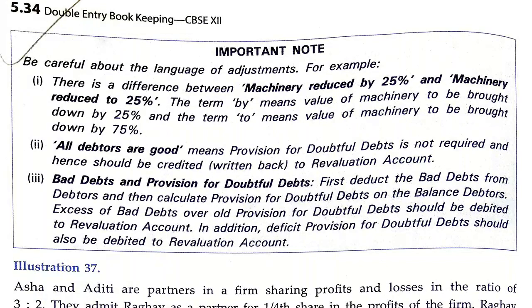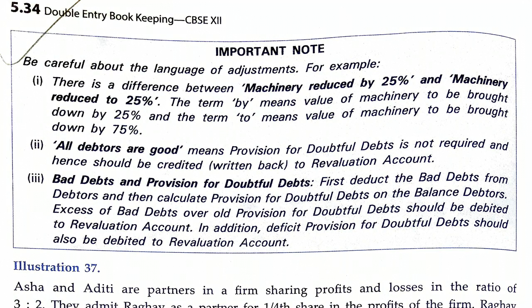Machinery reduced by 25% means out of the value given in the balance sheet, you will deduct 25% of that value. For example, if the value of machinery is 1 lakh rupees, you deduct 25% of 1 lakh rupees, so the new value of machinery will be 75,000. But machinery reduced to 25% means that if the value of machinery is 1 lakh, the new value will now be 25,000.